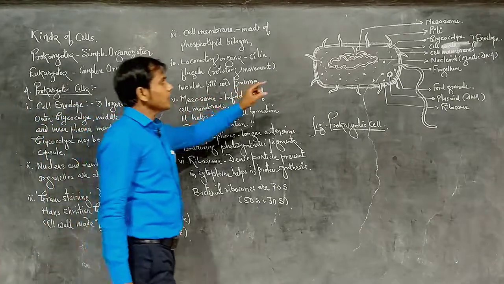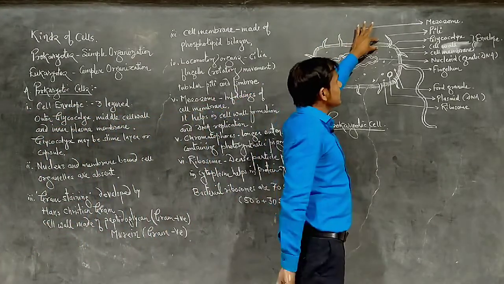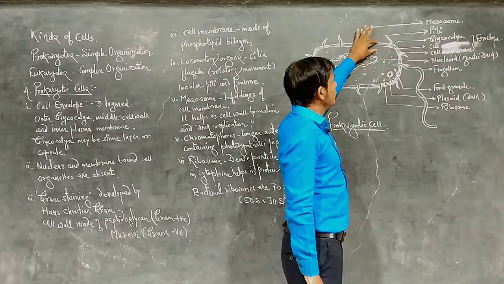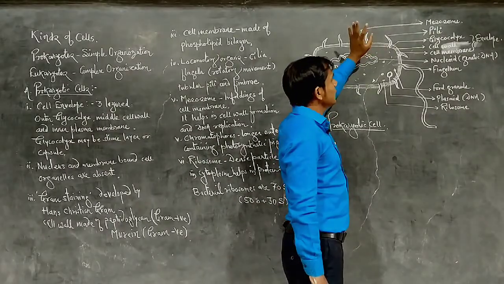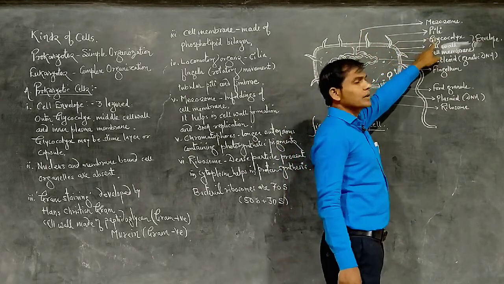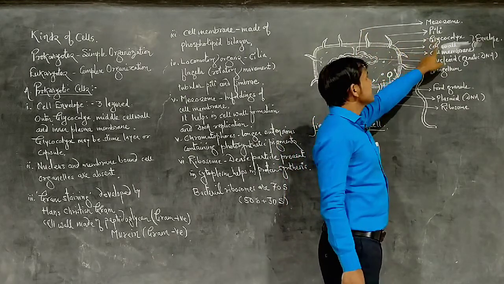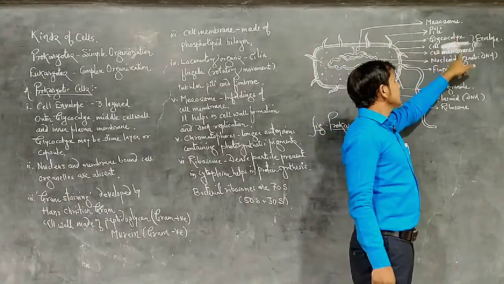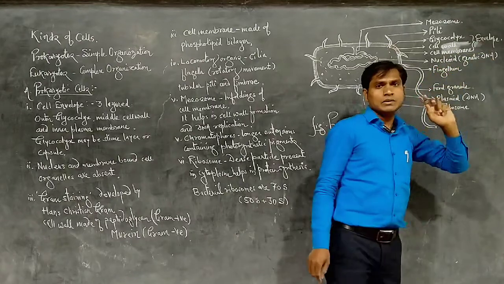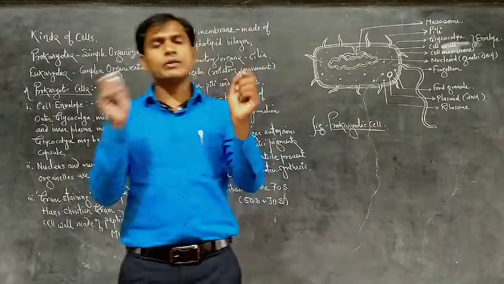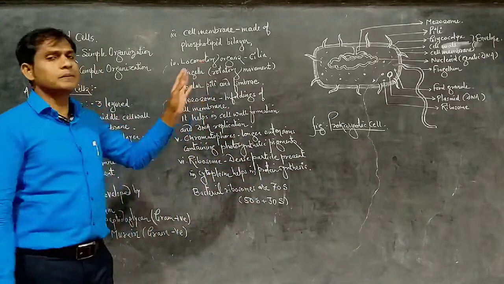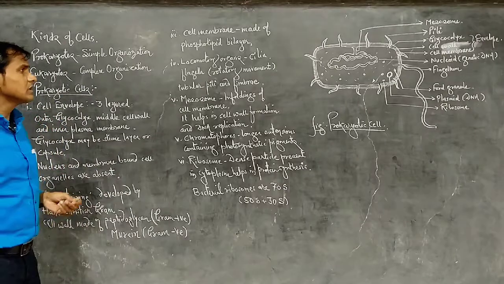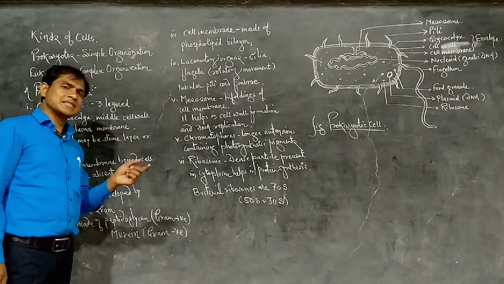Here we can see this cell envelope, a hard, thick covering, consisting of three layers: outer, middle, inner. The outer layer is the glycocalyx, the middle layer is the cell wall, and the innermost layer is the cell membrane. These three collectively form the cell envelope. So the outermost covering of the cell is the cell envelope, made up of outer glycocalyx, middle cell wall, and innermost cell membrane, also called the plasma membrane.